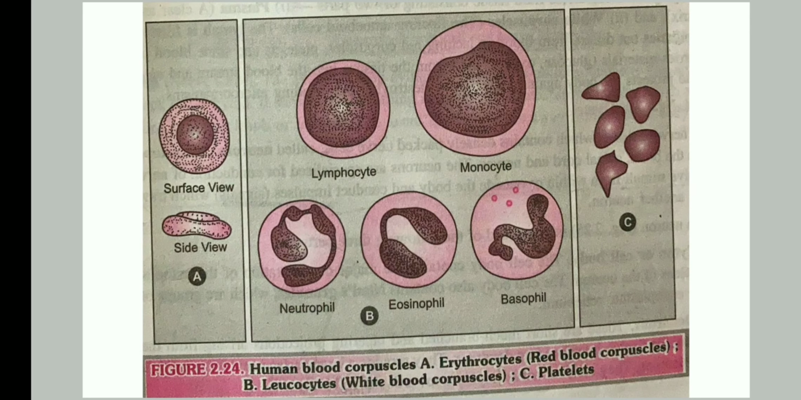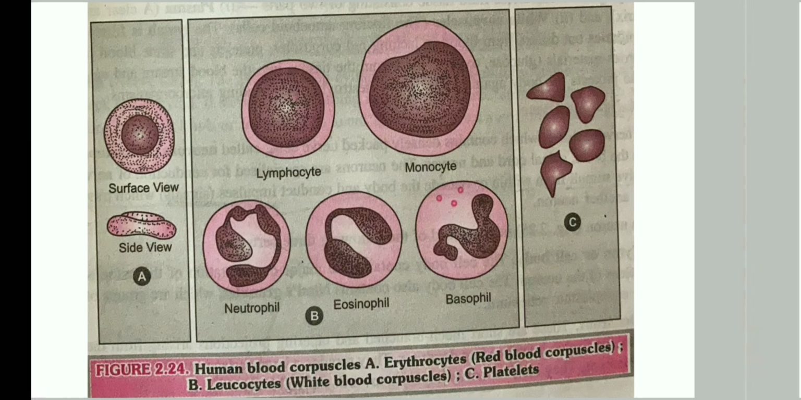You can see the structures of all blood corpuscles. In structure A, you can see the structure of RBC. In structure B, all types of WBCs like lymphocyte, monocyte, neutrophils, eosinophils and basophils. And in C, you can see the irregular structure of platelets.